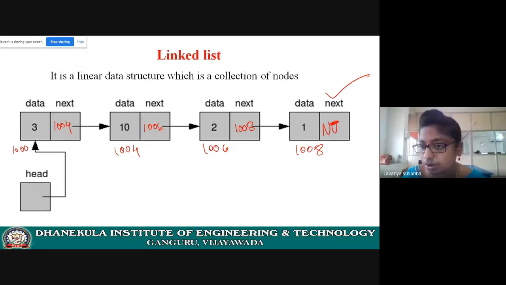So null. Null means nothing. So this is the end of the list. If there is a null in the next field, that means there is no other node. I hope you understood. Next is a field which contains the address of the next node. That means it is pointing to the next node.